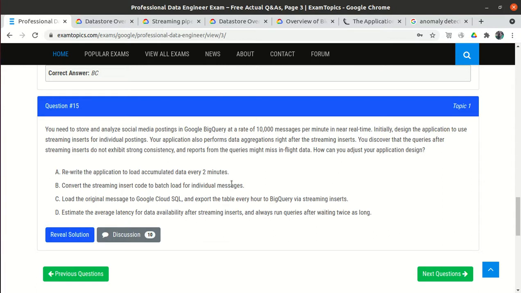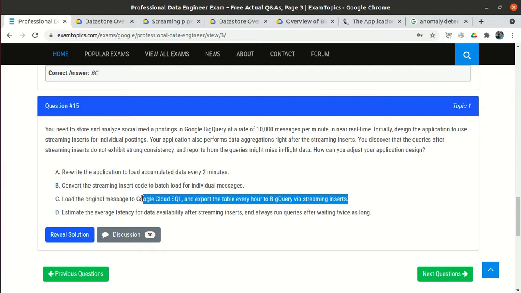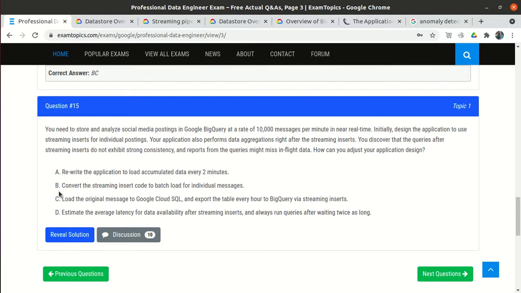Rather than directly loading into BigQuery, first load into Cloud SQL, then into BigQuery. But if we load into Cloud SQL, we can again miss the data. Whether we load into BigQuery or Cloud SQL, we may definitely miss the data. So they are not giving us a design or solution to prevent the missing of data. So option C is wrong, option B is wrong. So B and C are definitely eliminated.